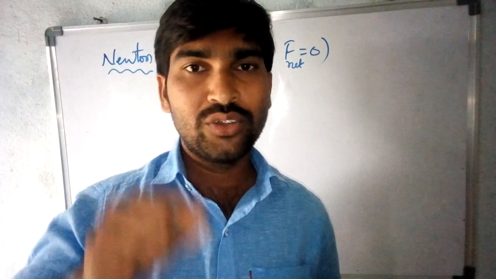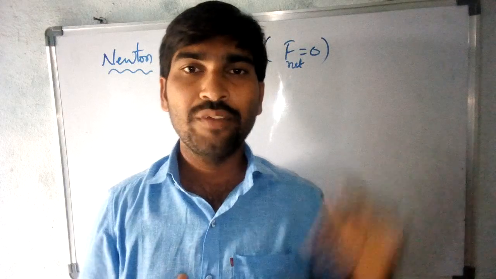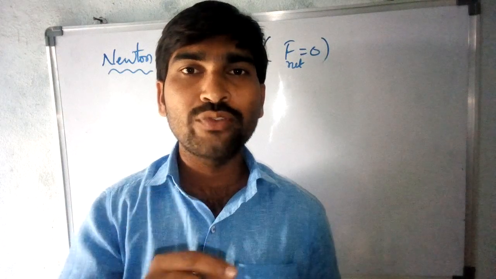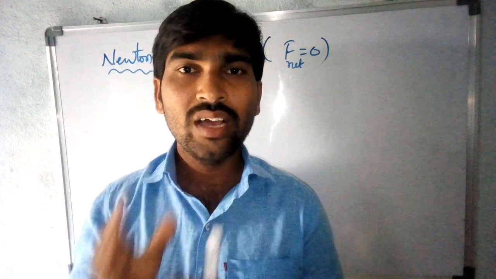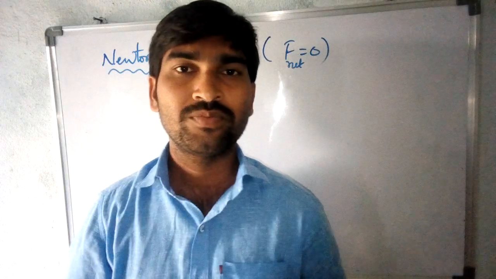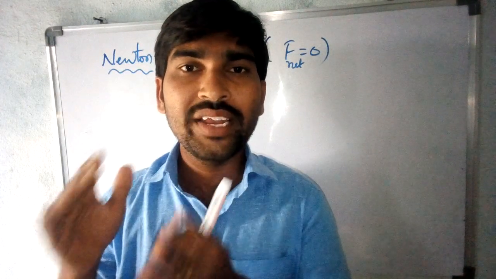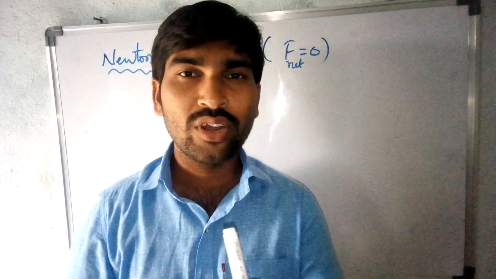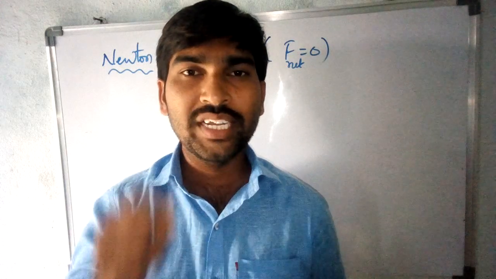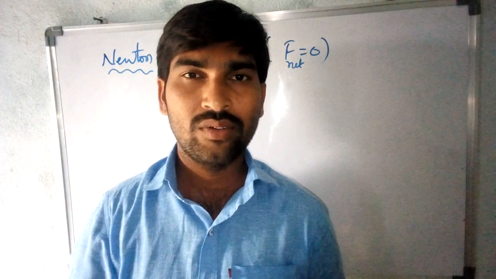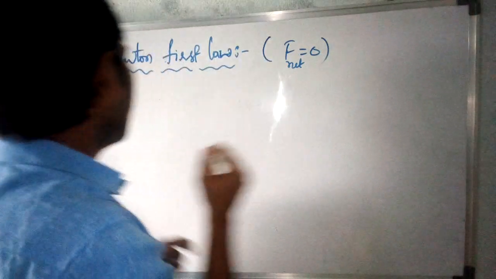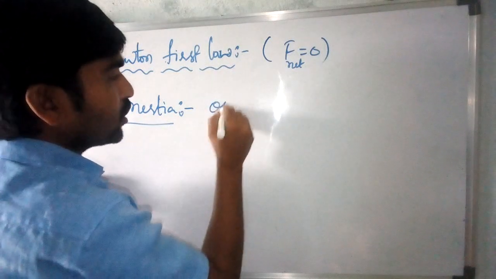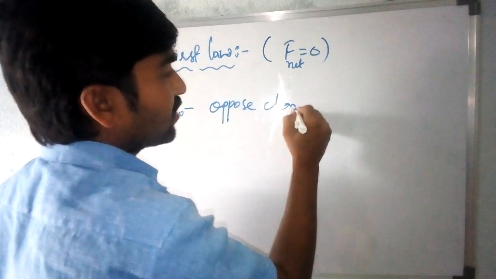So what is the first law? Newton's first law explains the rest position, with F net equal to 0. If there is no net force acting on a body, a body at rest will remain at rest, and a body moving with uniform motion will continue with the same uniform motion. This is called Newton's first law of motion. It explains the property of inertia. What is the property of inertia? Inertia is the inherent property by which a body opposes the change in its state.